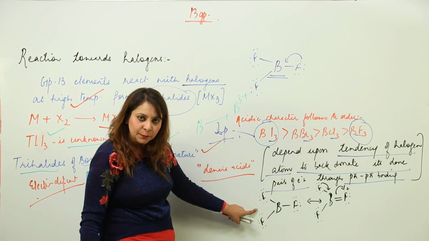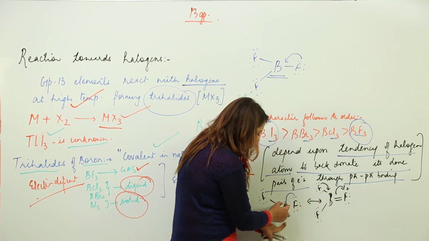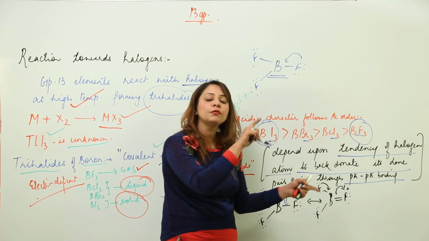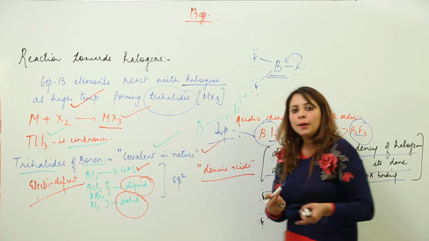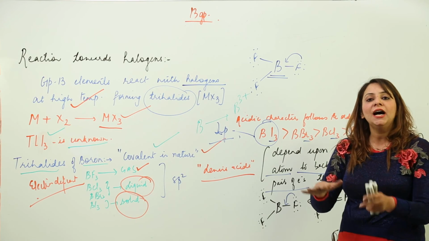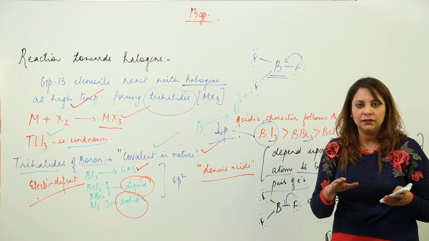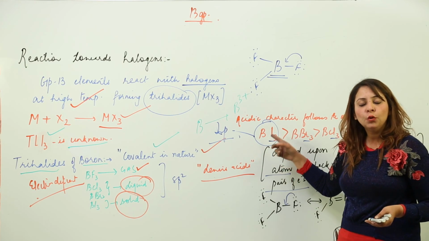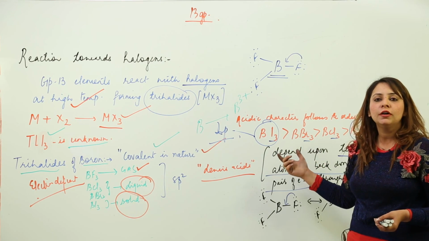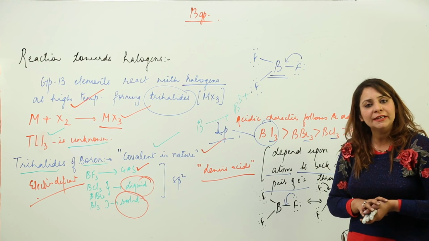You can see that this is BF3, lacking 2 electrons, and here the fluorine is donating its lone pair to boron. So it will have a partial double bond character, and since it has 3 fluorines, from all 3 sides it can show back bonding. So they are not increasing the electron deficiency, they are decreasing it. So we can say they are decreasing the Lewis acidic nature. That is why boron iodide is more acidic and BF3 is least acidic. This is how you are going to arrange them in order of acidic strength, which is a powerful Lewis acid and which is a weak Lewis acid, and the reason behind it.